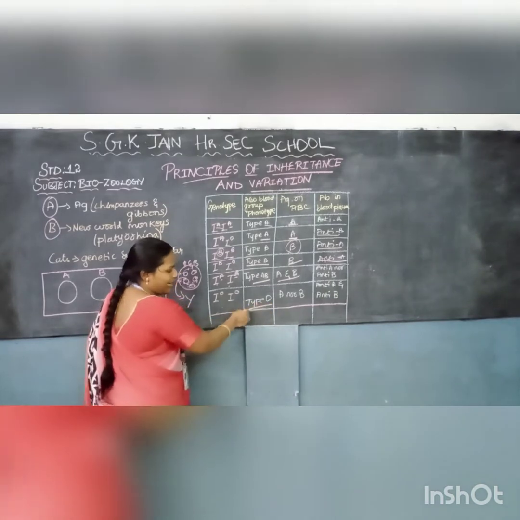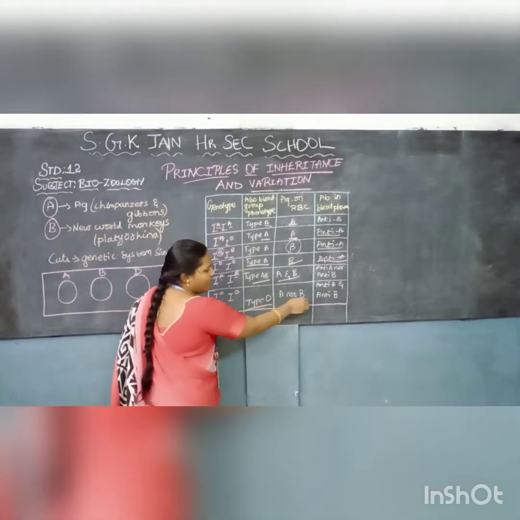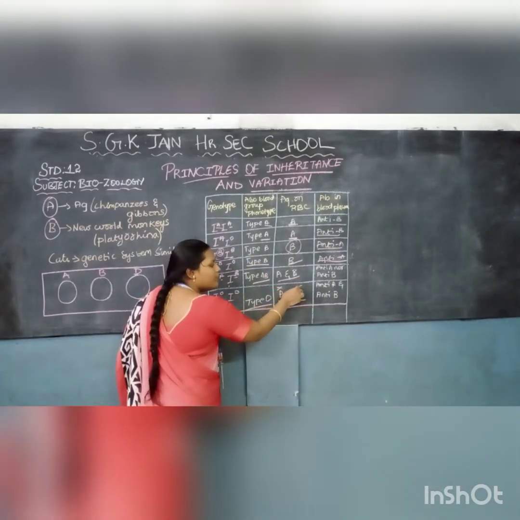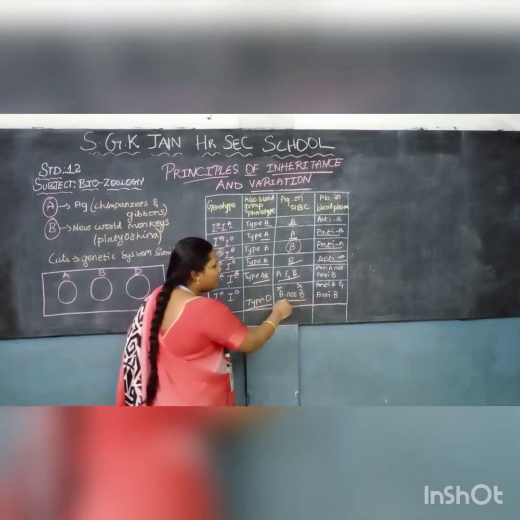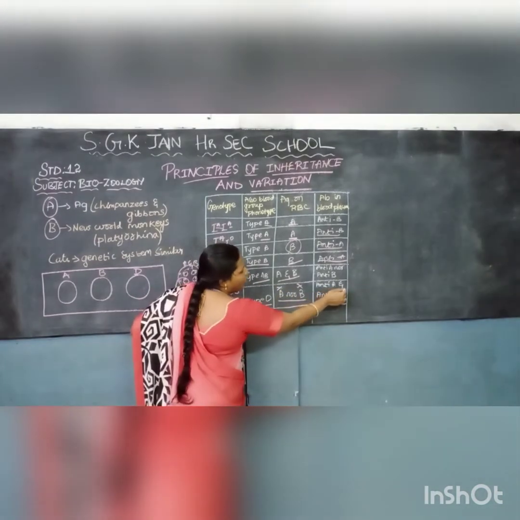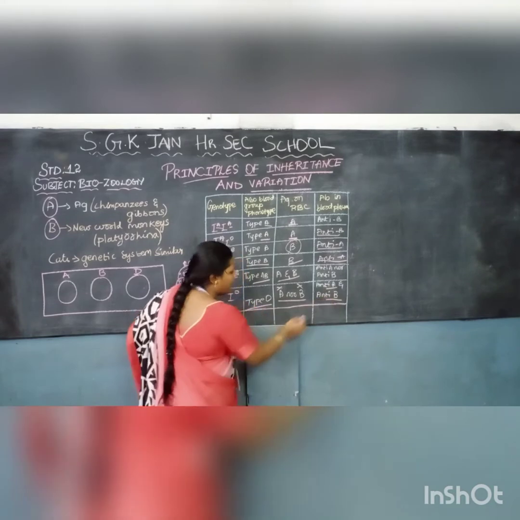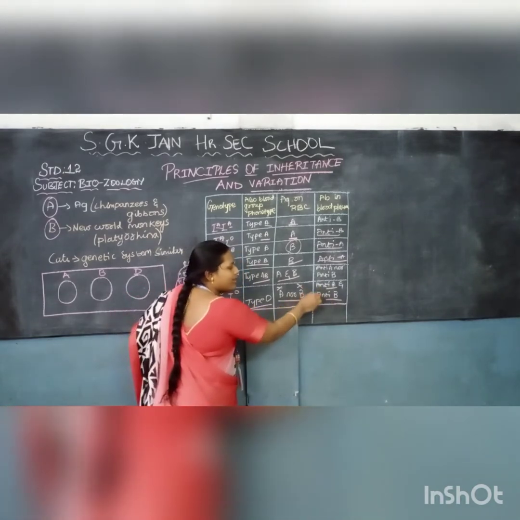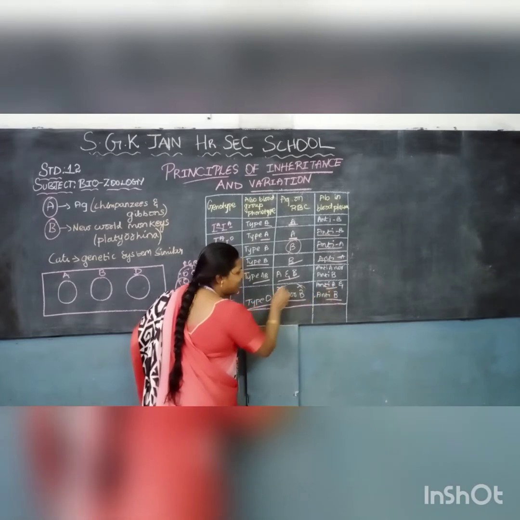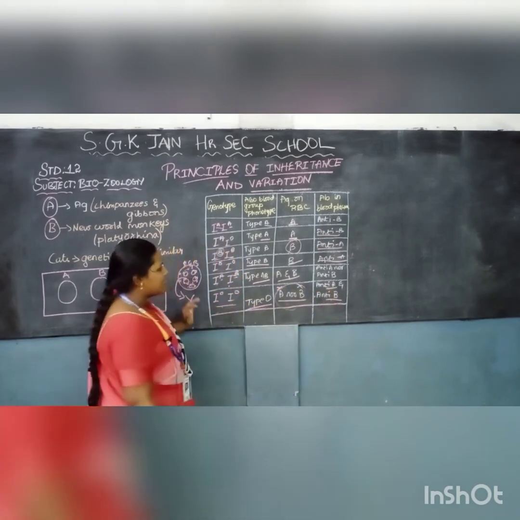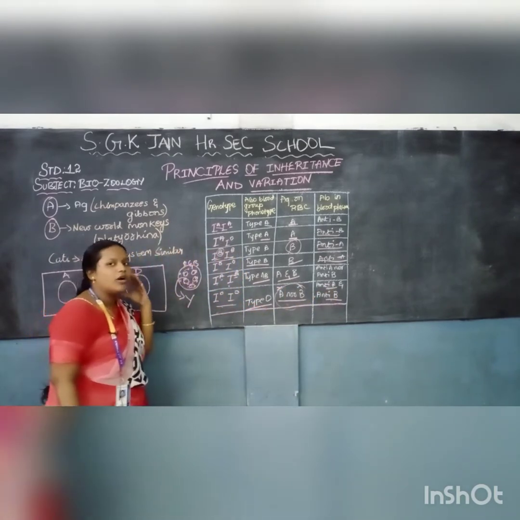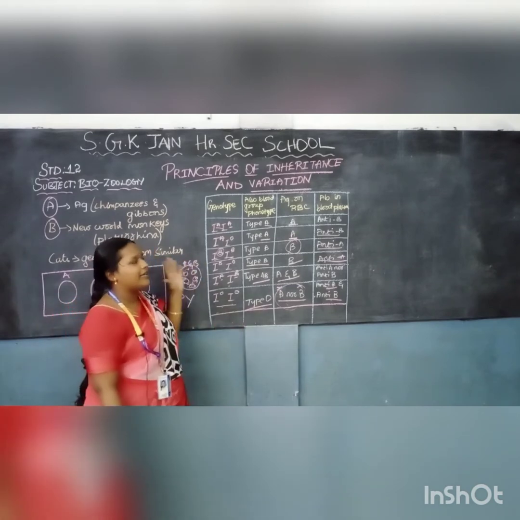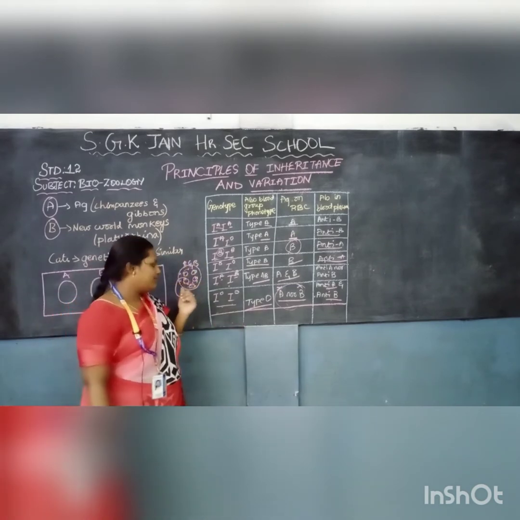Here the type is O, and neither A nor B antigen will be present. The antibodies, both anti-A and anti-B, will be present, because it is a null set. So there will be no antigen, but there will be two antibodies produced against the antigens. This is the important table. It will give you a clear view of the human blood group system. Clear?